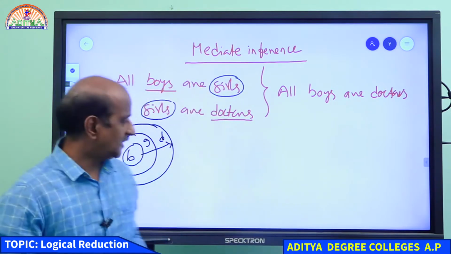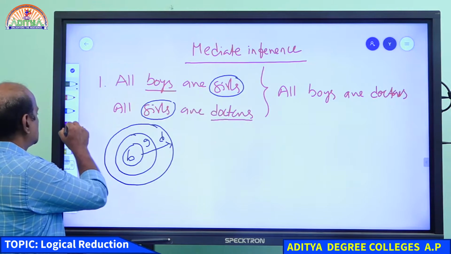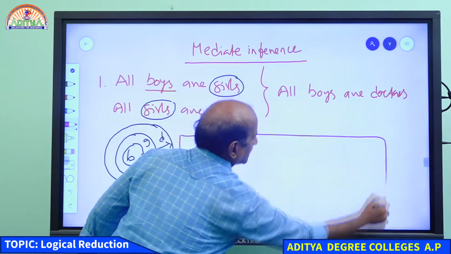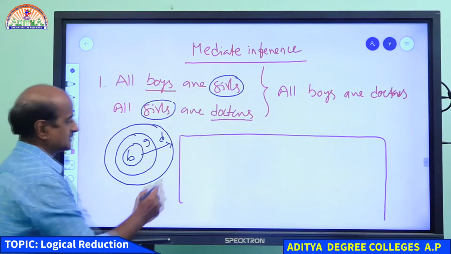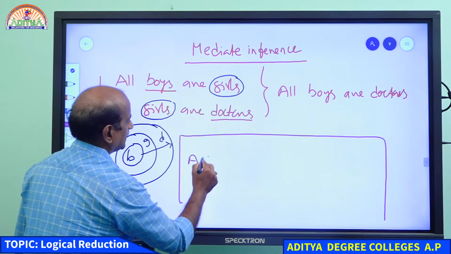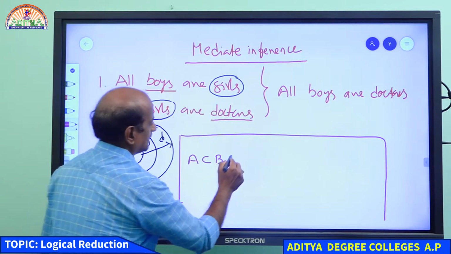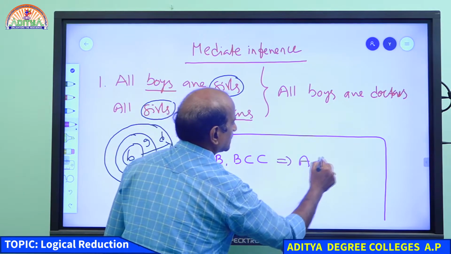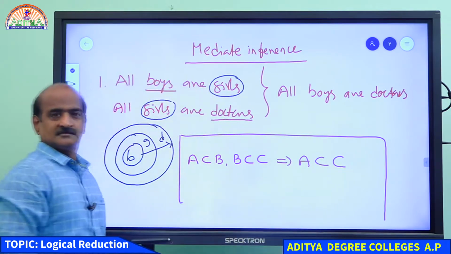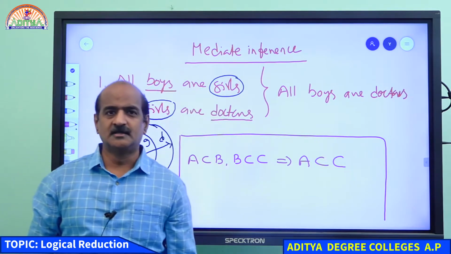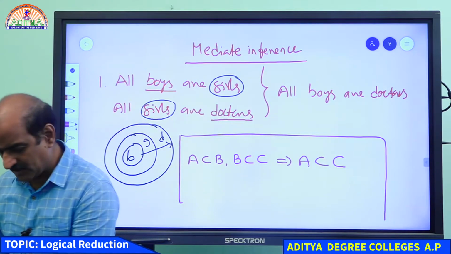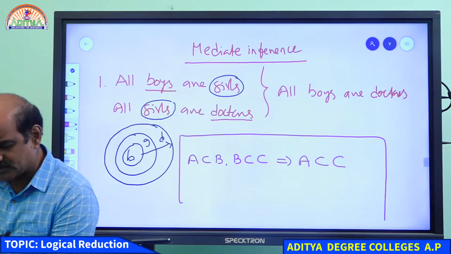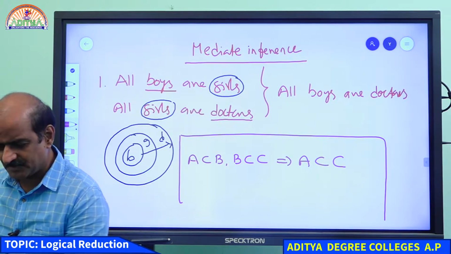You understand? For your kind information, student, this particular topic you had in your 10th class. For example, A is a subset of B, B is a subset of C. Therefore, you conclude that A is a subset of C. You remember the property? Can you tell me the name of the property in your 10th standard? You had it just 2 years ago.